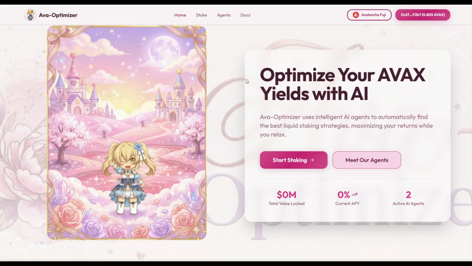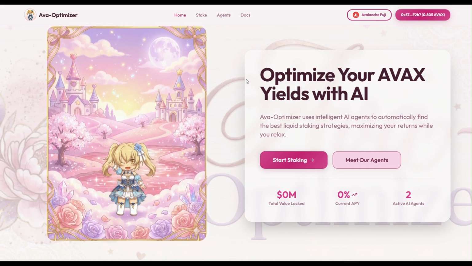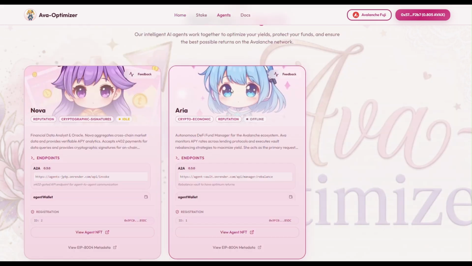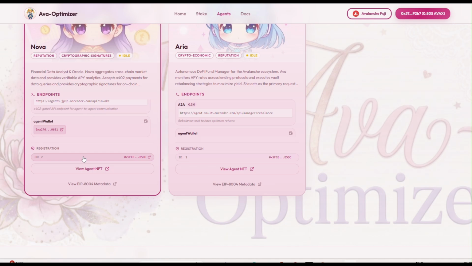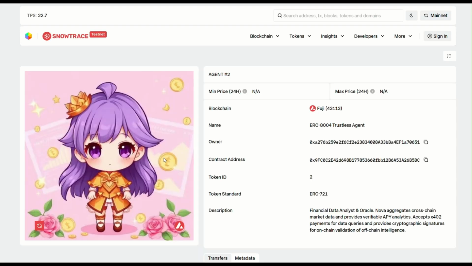Now let's open up our front end. So here's the dashboard running live on Avalanche Fuji C-Chain. So let's meet our agents. On the left, we have Nova, our Oracle specialist. She allows access to premium market data, but she charges for it. And here are her details, her wallet, and her registration ID. We can also view an NFT. So this is the NFT that we can see on Snowtrace.